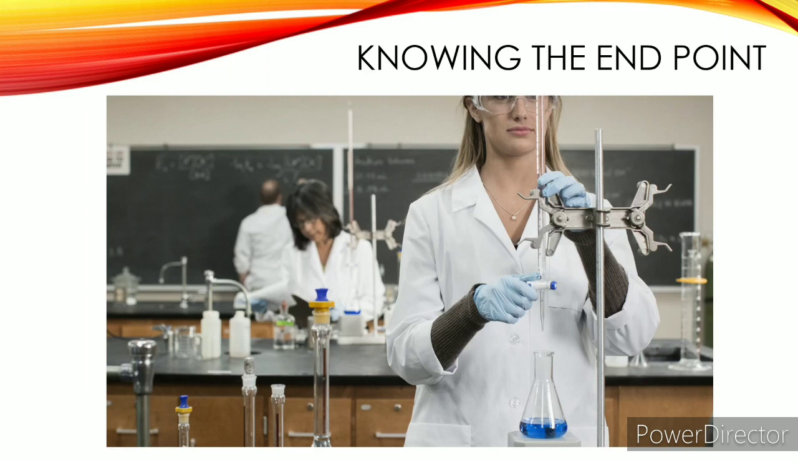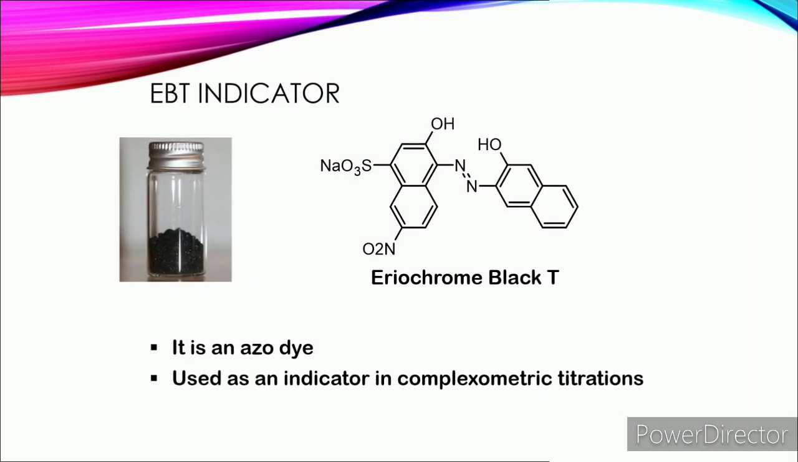From our discussion until now, you have understood that EDTA forms a complex with magnesium ions. That's fine. But how will you come to know that all magnesium ions in the solution have formed a complex with EDTA? That means you need to know the endpoint of the titration. Then only by stoichiometric calculations can you find out the amount of magnesium. For this purpose, we use Eriochrome Black T indicator, called EBT indicator. It is an azo dye and a commonly used complexometric indicator.